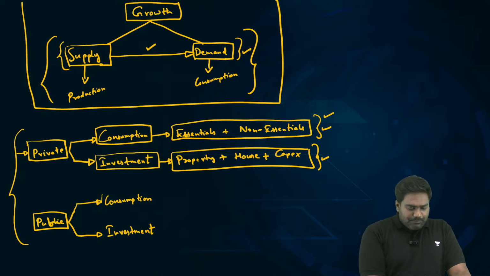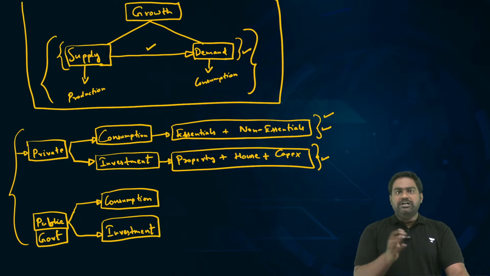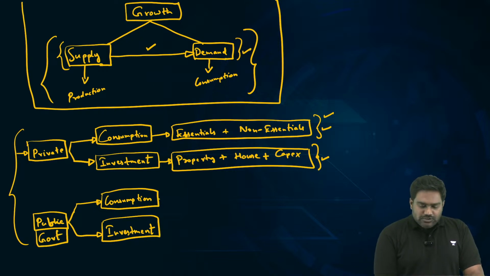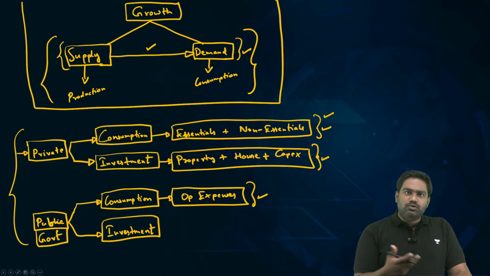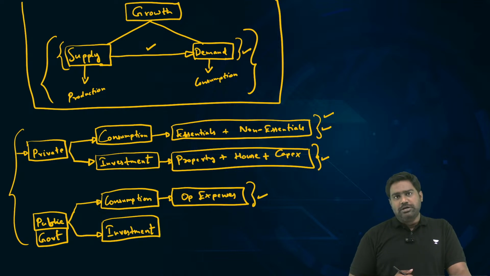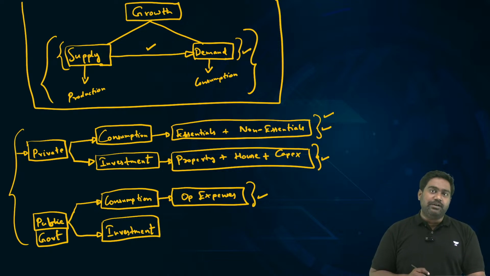Similarly, there will be public consumption and public investment, which is basically what your government is spending on its consumption and investment. So government consumption refers to the operational expenses of the government. To function, the government needs certain materials, goods, components, services. It has to pay salaries to the government employees. So all of this becomes government consumption, public consumption, which is taking care of the day-to-day operational needs of the government.